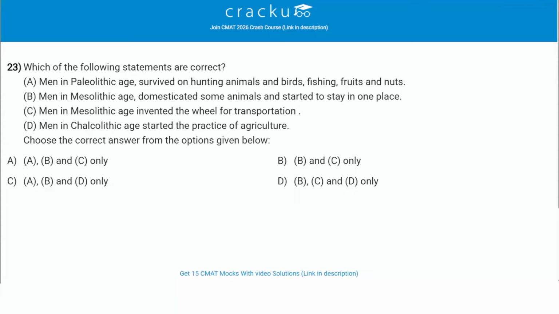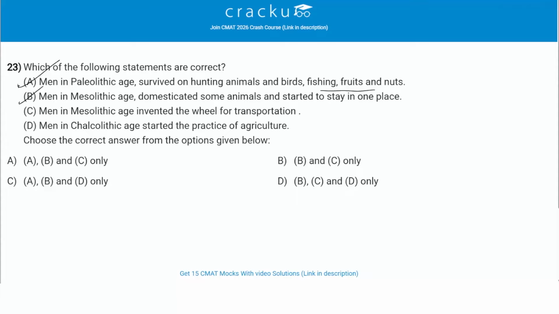Which of the following statements are correct? The first statement says man in the Paleolithic age survived on hunting animals and birds, fishing, fruits and nuts. So this is a true statement. The Paleolithic period, also known as the Old Stone Age, was characterized by a hunter-gatherer lifestyle. Then we have men in the Mesolithic age domesticated animals and started semi-settled life. So this is also correct. The Mesolithic period marks a transition during which early domestication of animals and seasonal settlements began.